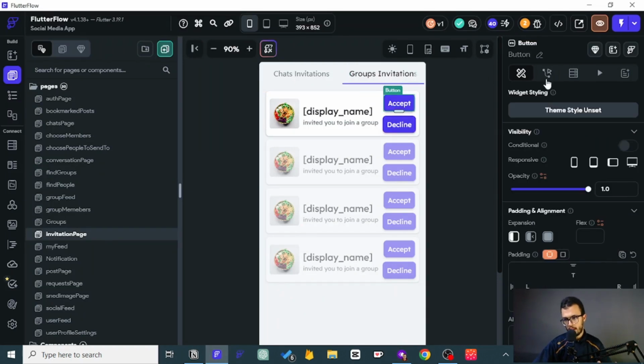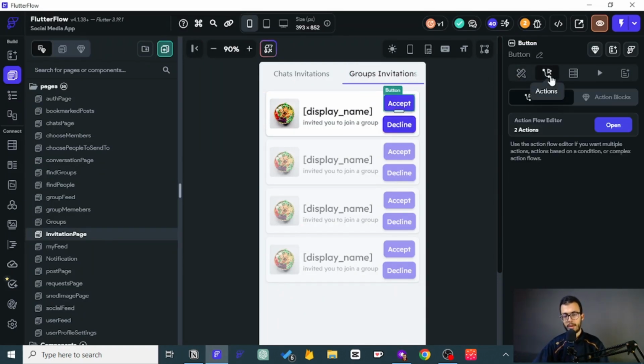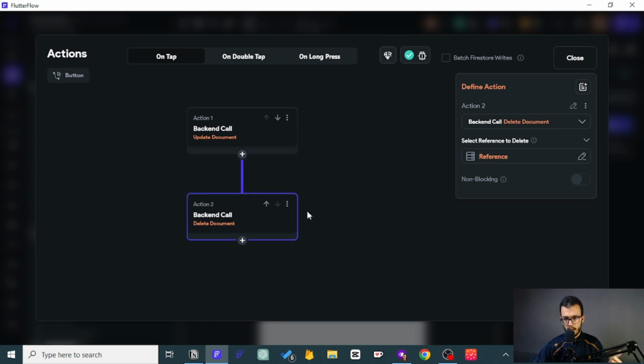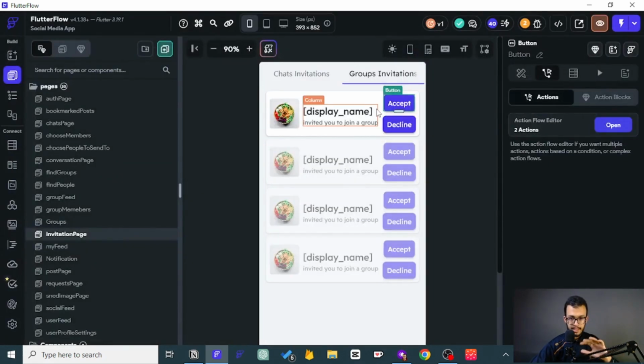So I don't actually quite remember whether we have done it or not, but let me just check. In this small action flow, we only have two options. The first one is to... So I think that whenever you accept, you become the member, of course. And then you delete the document, the whole invitation, because you have accepted it. You don't need to see it again. That's why you will delete this one.